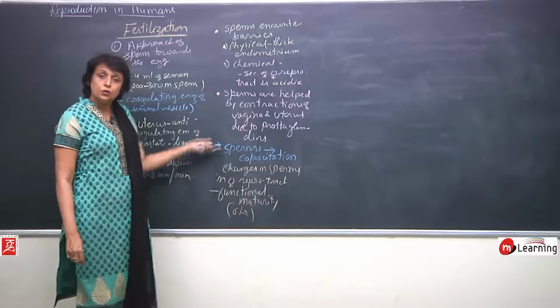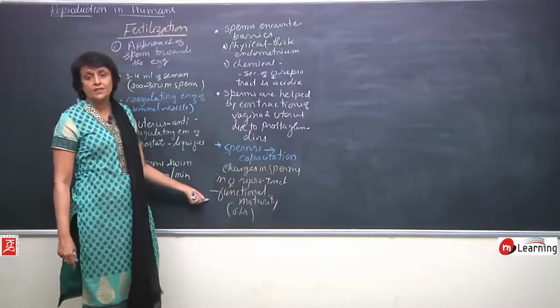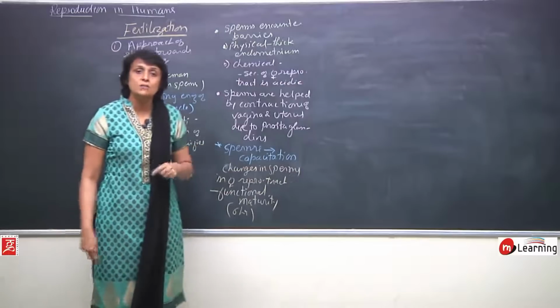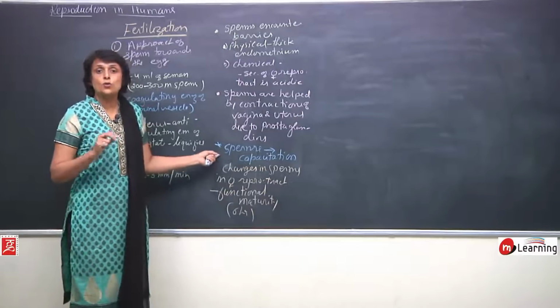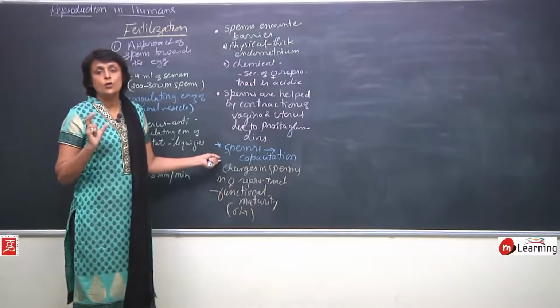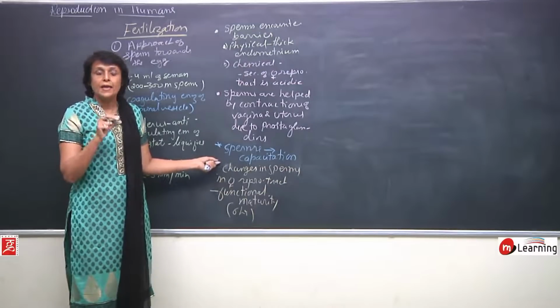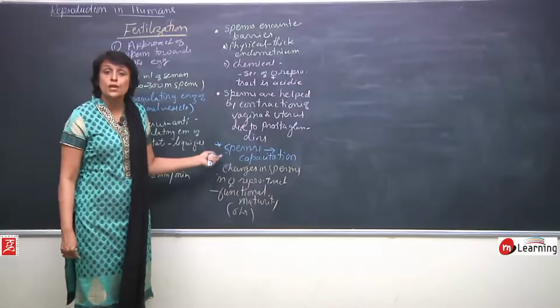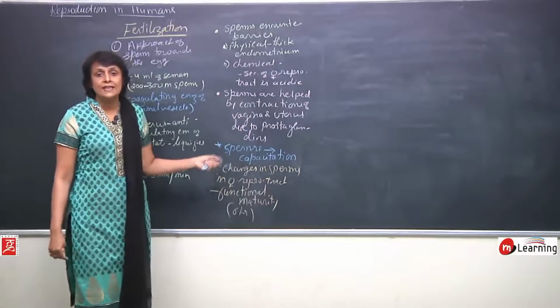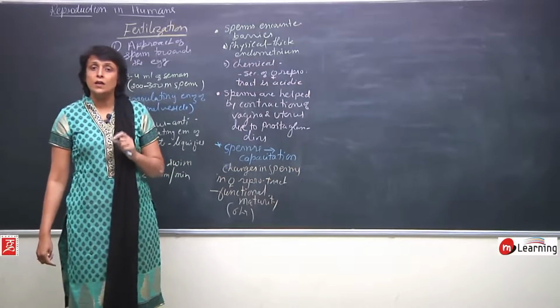When they are passing through this female reproductive tract, they undergo some changes. These changes are mainly in the acrosome membrane. The acrosome membrane is very stable and it becomes less stable so that it can now rupture. It has to release those enzymes which will digest the walls around the egg.